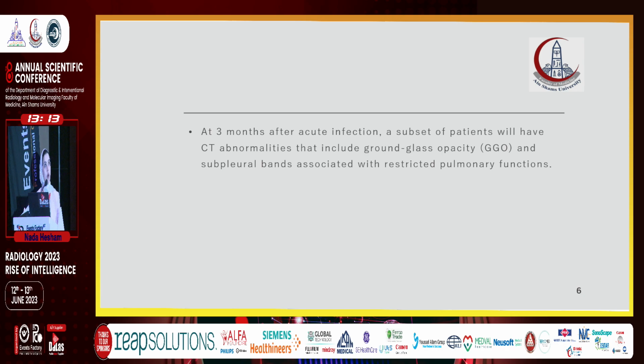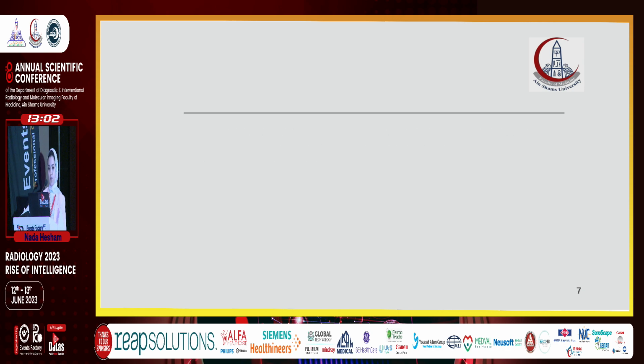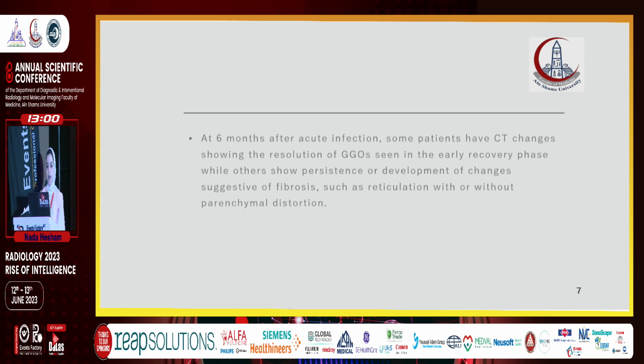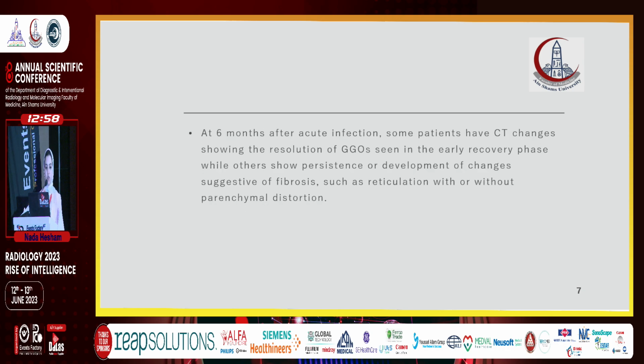At 3 months after acute infection, a subset of patients will have CT abnormalities that include ground glass opacity, subpleural bands associated with restricted pulmonary functions. At 6 months after acute infection, some patients have CT changes showing resolution of the ground glass opacities seen in the early recovery phase, while others show persistence or development of changes suggestive of fibrosis, such as reticulation with or